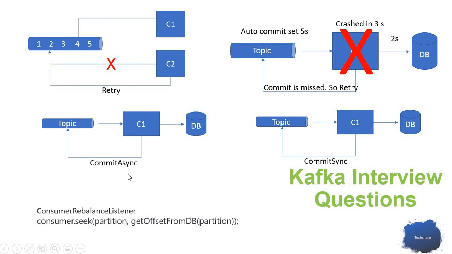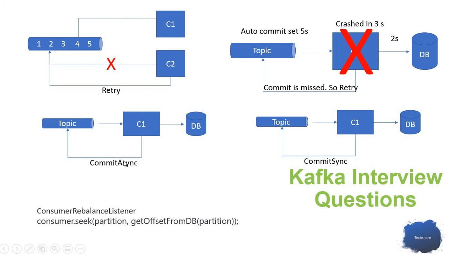The asynchronous commit is what happens when I process one message and send an asynchronous commit to the topic. But this consumer doesn't want to wait for the response from the topic. It keeps processing the other messages. In this case the plus is that the throughput will be high.